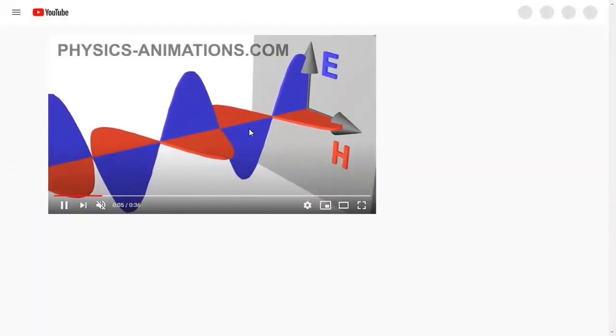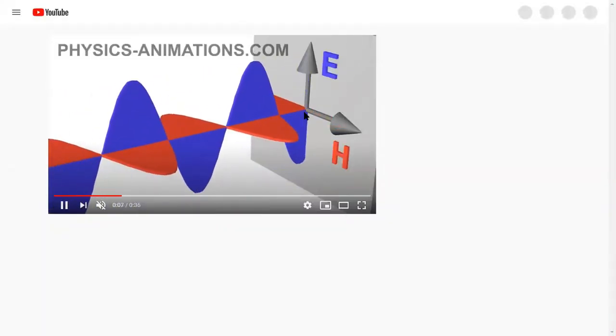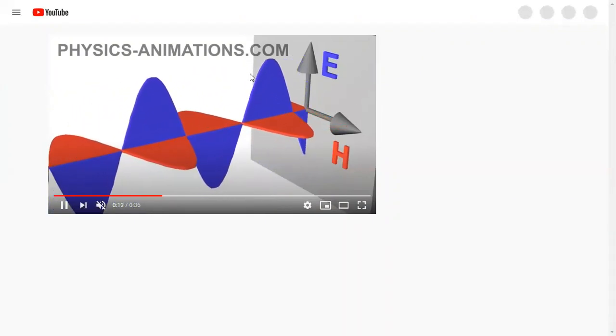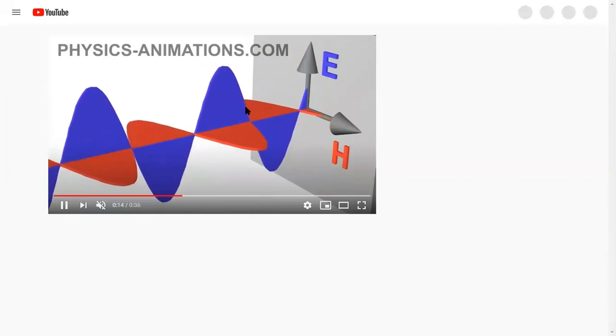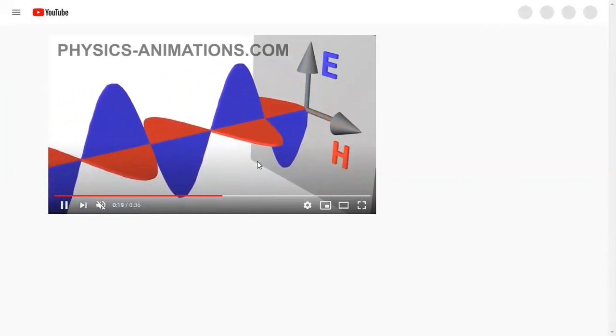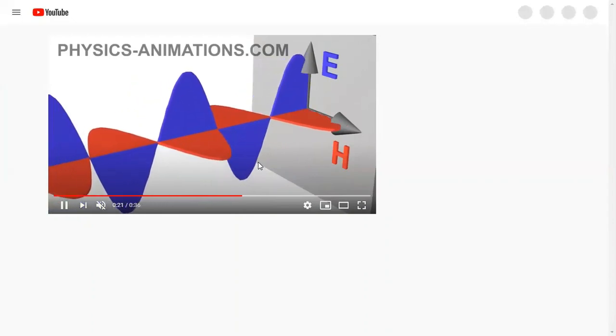Now, let me show you an animation. You observe the direction of propagation is towards that plane, and the electric field denoted by that blue color and variation of magnetic field denoted by red color are perpendicular to each other and perpendicular to the direction of propagation.